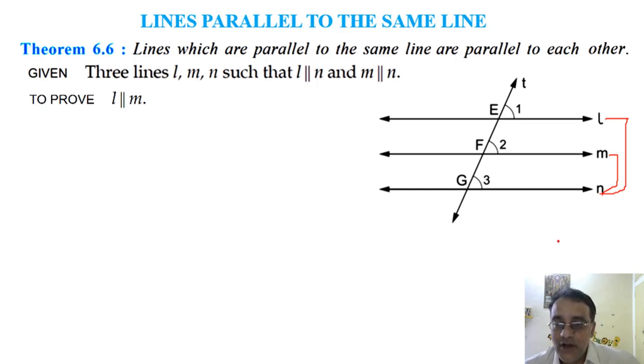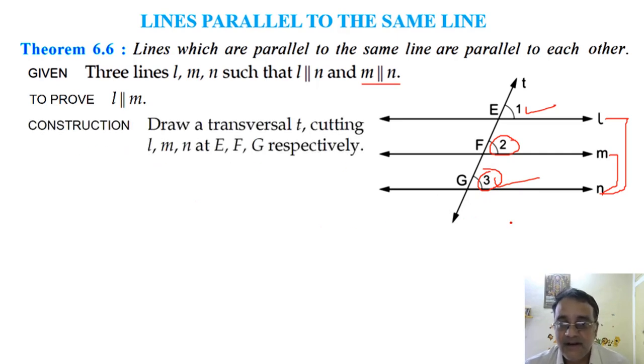Okay, so now let us start with the first: L is parallel to N. So angle 1 is equal to angle 3. Why? If L is parallel to N, right, angle 1 is equal to angle 3 because corresponding angles, right? And M is parallel to N will imply angle 2 is equal to angle 3. Why? Corresponding angles. Right.